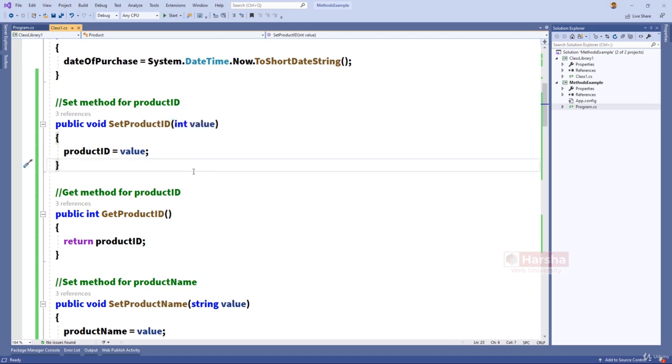This is all about parameters and local variables. In the next lecture, we will understand the this keyword.